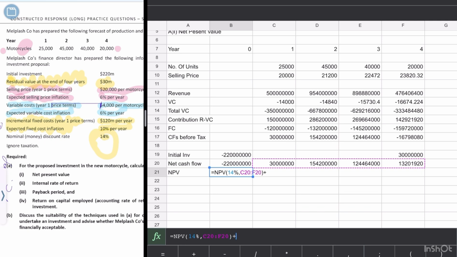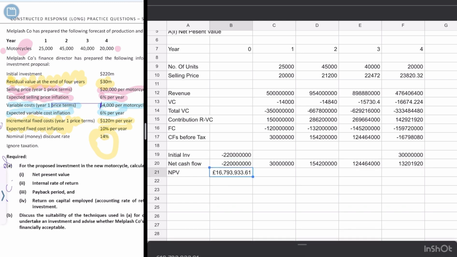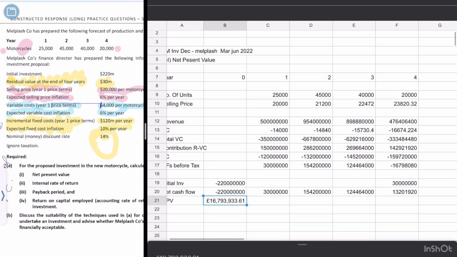Now we're going to add our initial investment. Press enter. We got this. Just don't look at the zero. So we have our answer: 16 million, 7 something something. So this is our NPV answer.